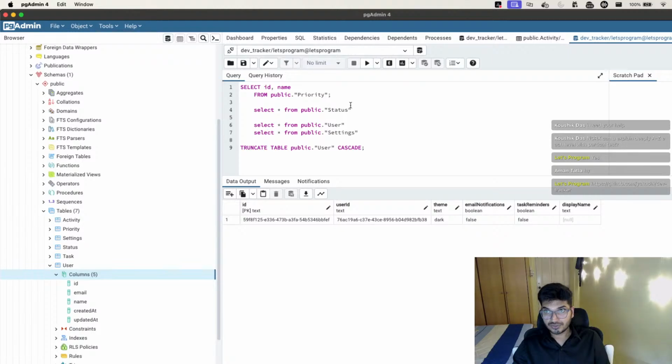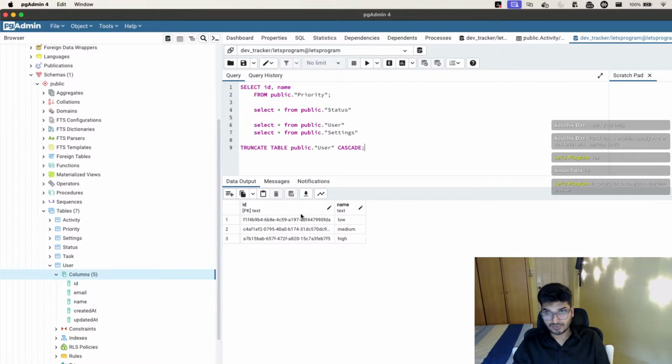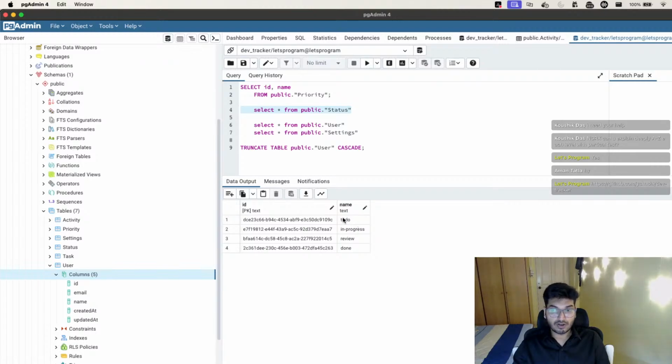So if I show you that, we have priorities. Let me connect. So this is what I was talking about. So this will help you to seed the data in the database directly. And the same thing I did for status as well. So if I run the status, there will be some 4 statuses already added.